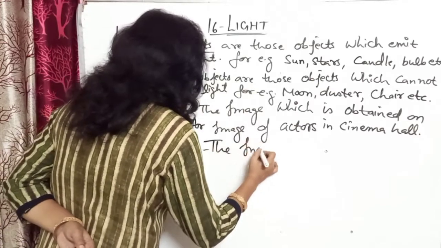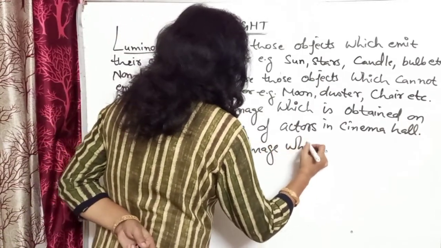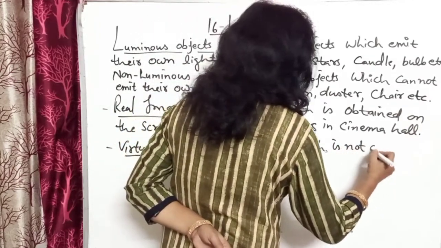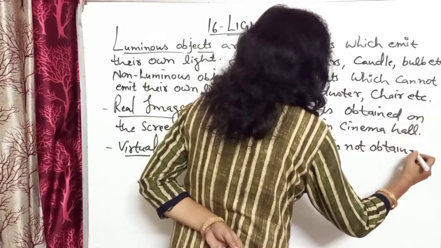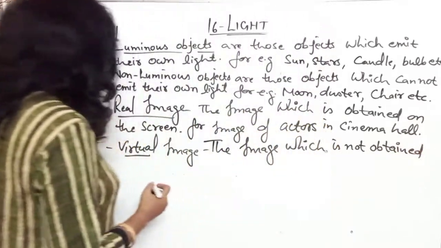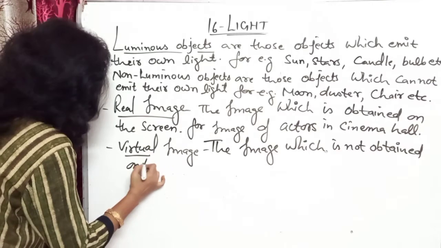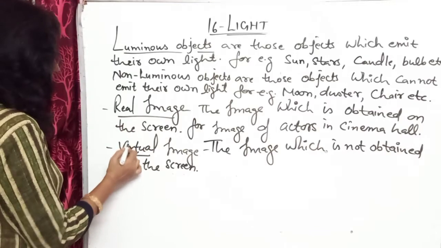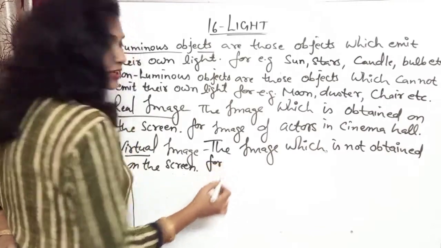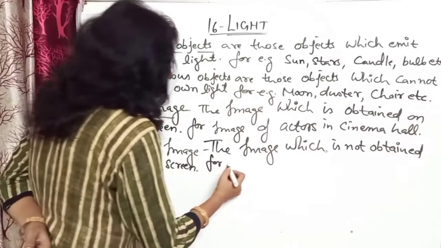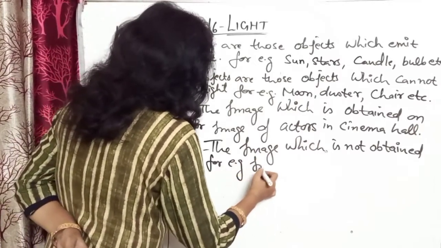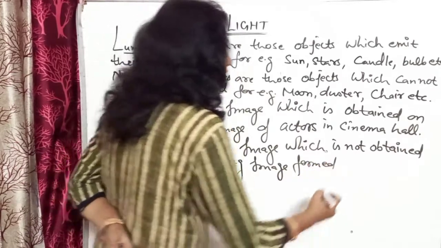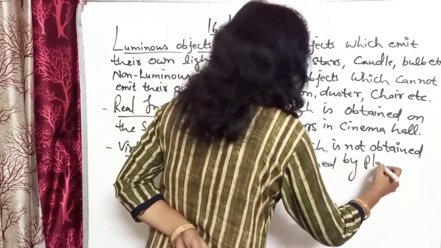The image which is not obtained on the screen. For example, image formed by the plane mirror.